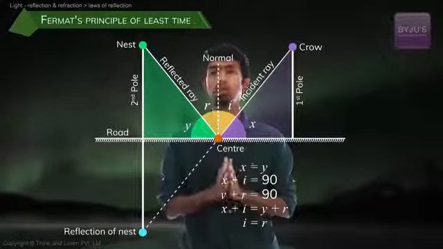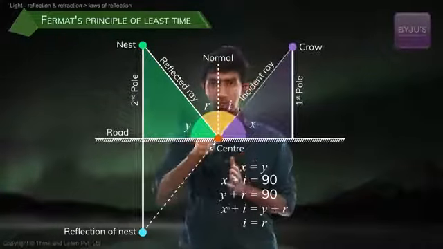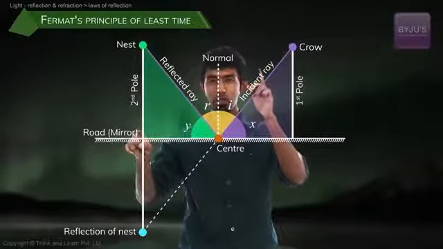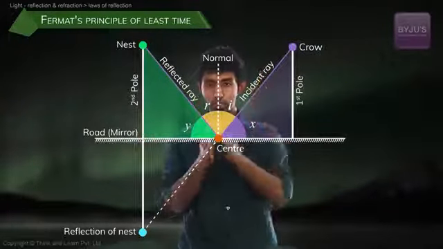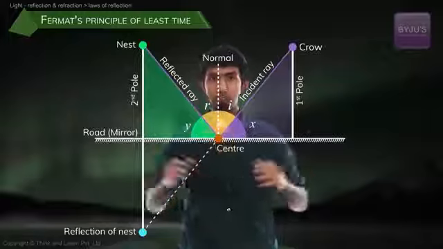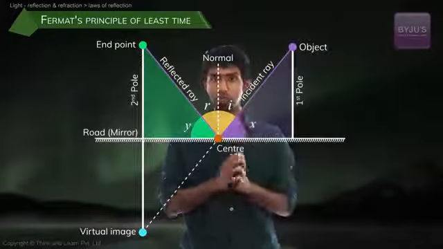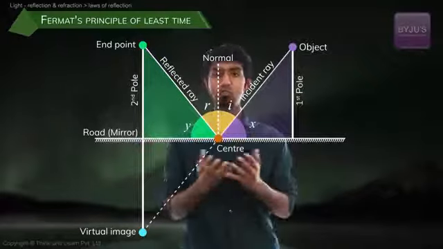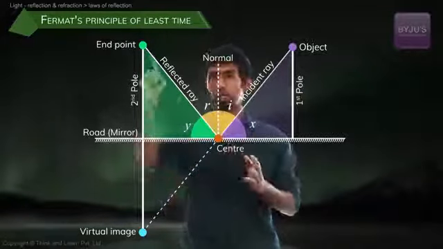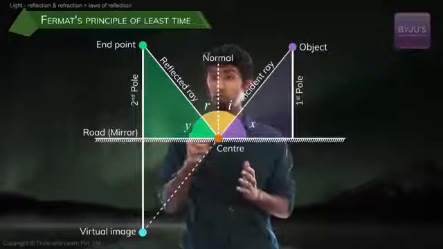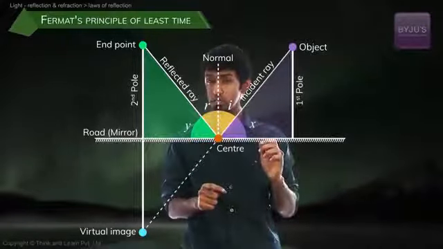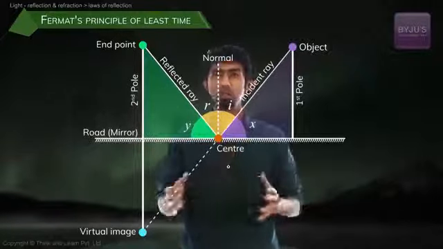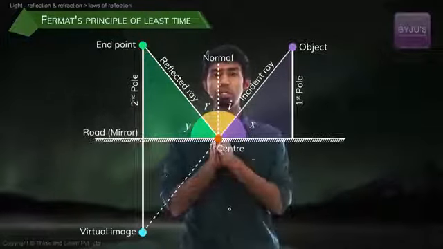And what have we just proved? That the shortest path between this point and that point touching the mirror is going to be the point such that it hits the center of that mirror. Light also wants to take the quickest path, so light will go through the center and reach the other side if this was a mirror. Of course, the shortest path to take in general would be the straight line connecting them, but we're talking about the ray of light that gets reflected. So the question is, the ray that has to touch the mirror and still go there, and then which will be the quickest path. And what is it? We just proved it's the center point.